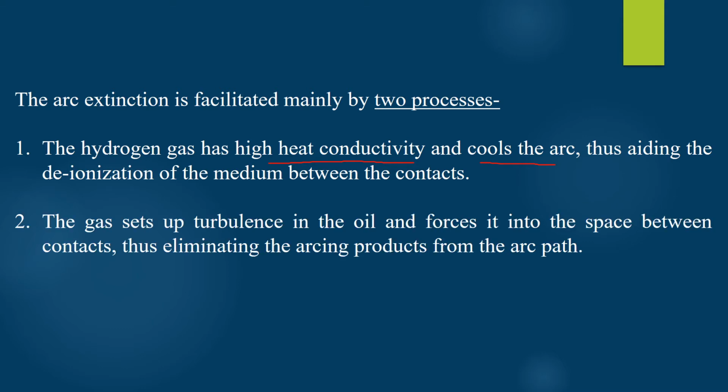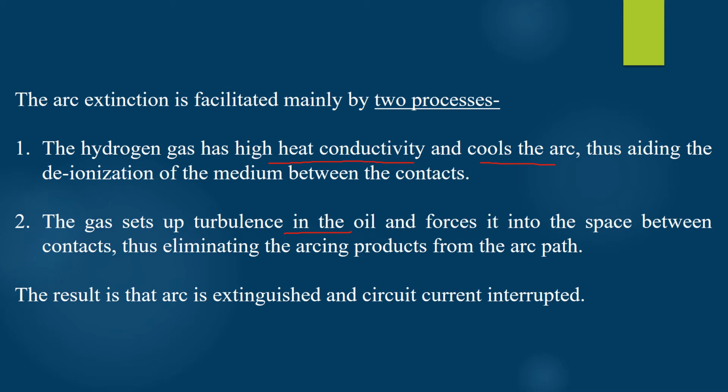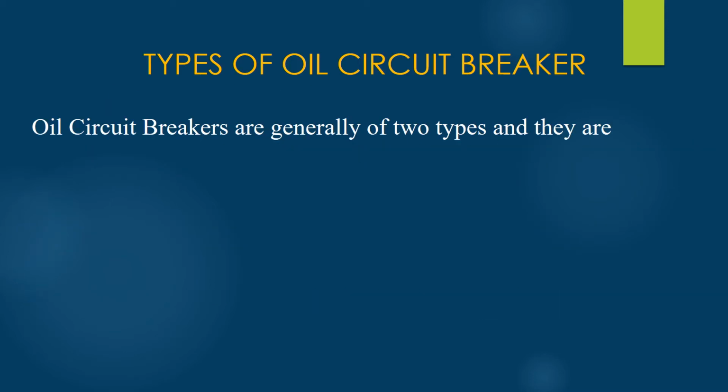The second is that the gas which is formed as a result of decomposition of the oil will set up a turbulence in the oil, and this will not allow the arcing products to flow into the arc path, and in this way the arc will get extinguished and the circuit current will get interrupted.